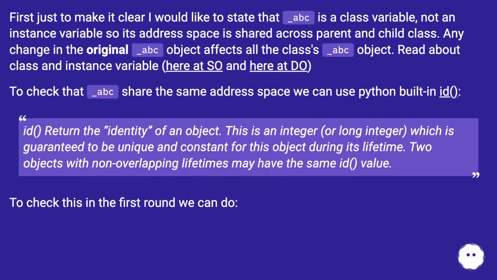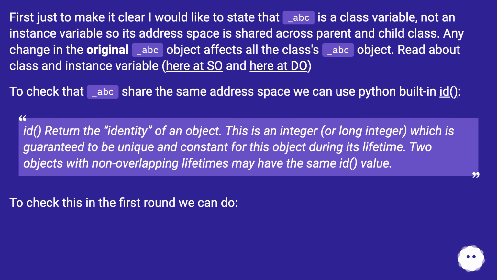First, just to make it clear, I would like to state that _abc is a class variable, not an instance variable, so its address space is shared across parent and child class. Any change in the original _abc object affects all the classes' _abc object. Read about class and instance variables here and here.